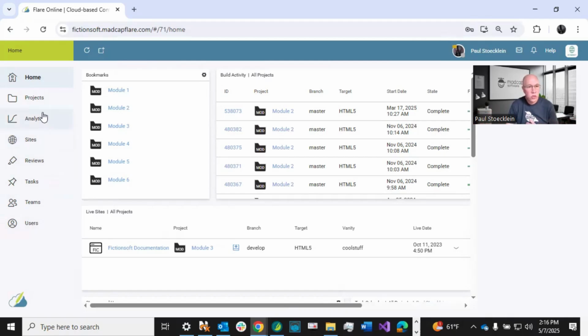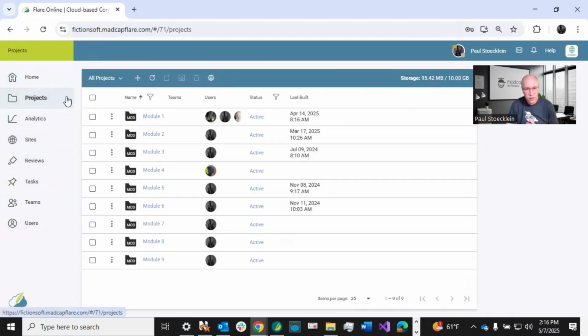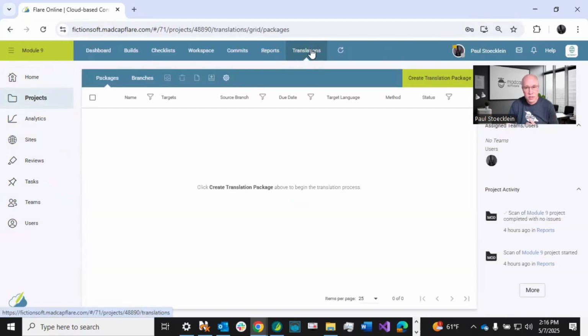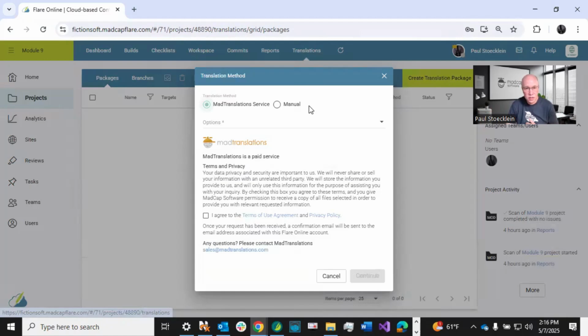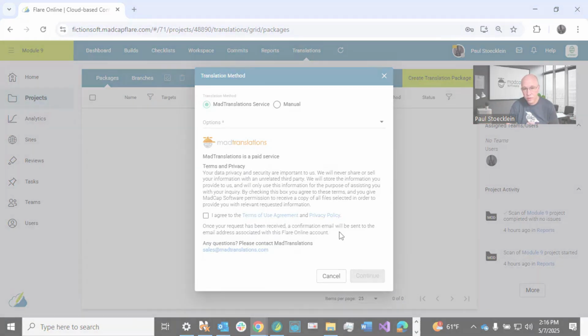You might also notice some text changes, of course, when you go in. For example, let's just go in here to translations and click on this. And yeah, you look down places like this, you're going to see Flare Online account instead of Central account. So it's little things like that. But again, it's all the great things that this product has to offer. It's just a new name and a new look for it.